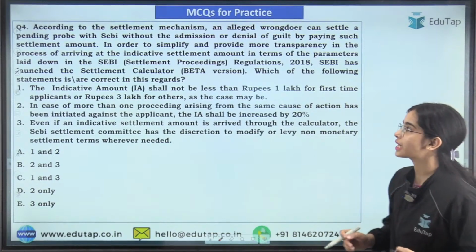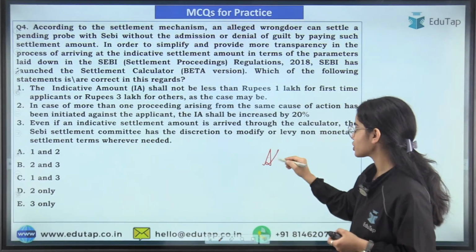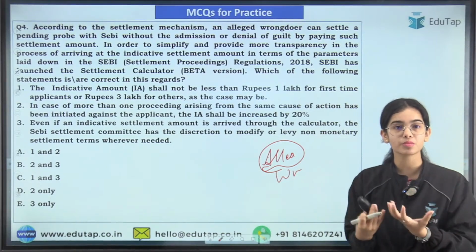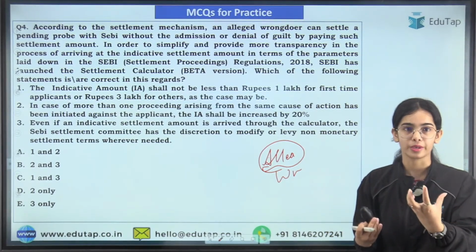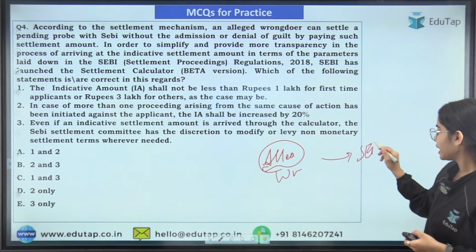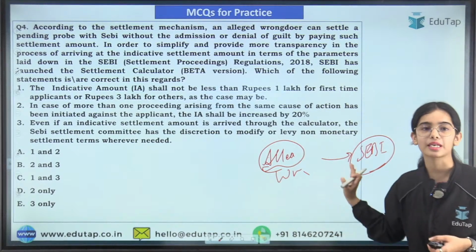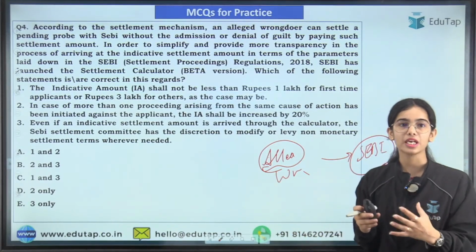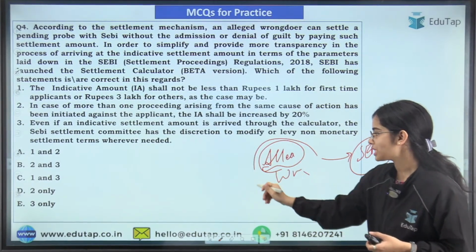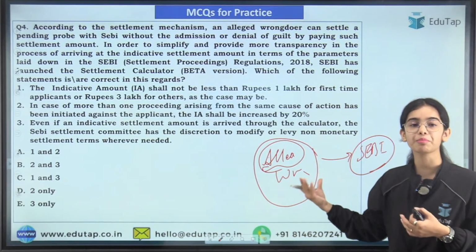Now coming to the next question, about the settlement mechanism. What happens is that if there is an alleged wrongdoer, a person who has done something wrong in the securities market, who has not followed some guidelines, then the alleged wrongdoer has the option to settle with SEBI, saying, okay, I am not admitting or denying this mistake, let's just settle it. I do not want to go through the trial. So this settlement process can happen. But there is a difference in the payments that have to be made by the alleged wrongdoer.